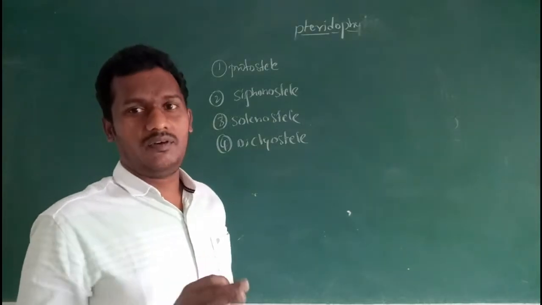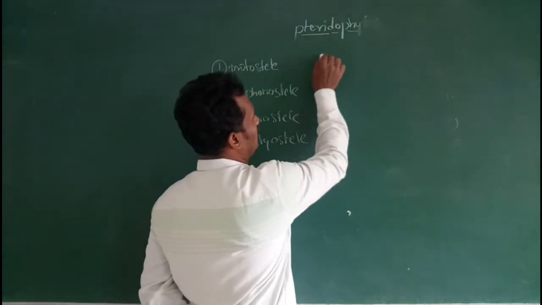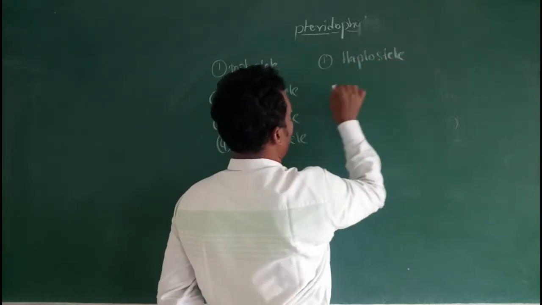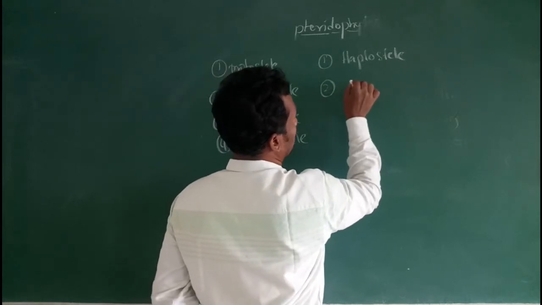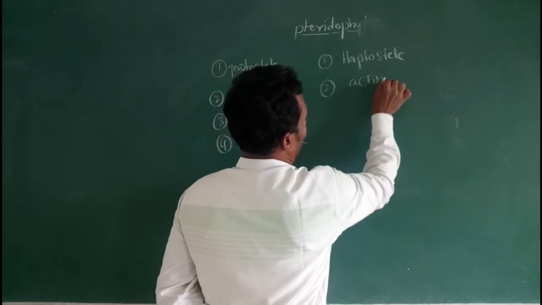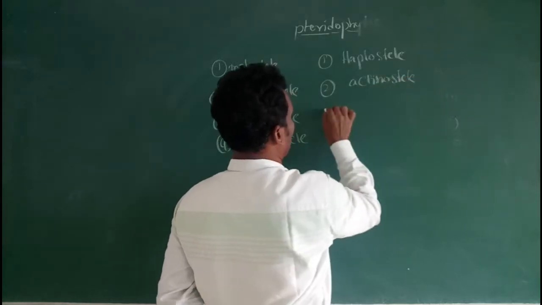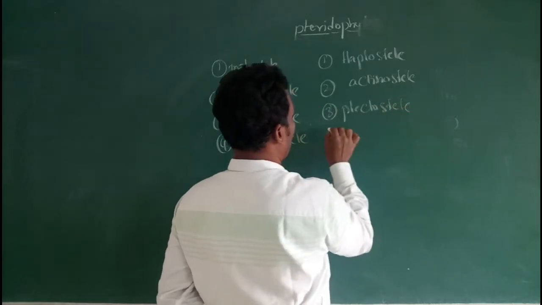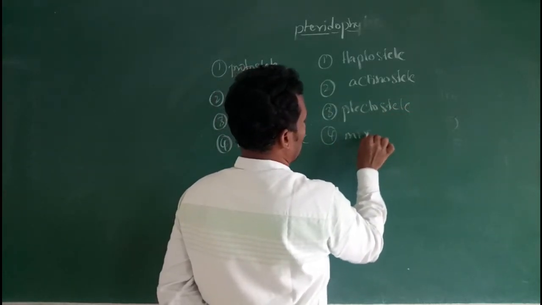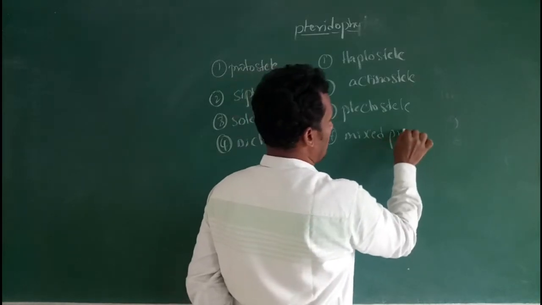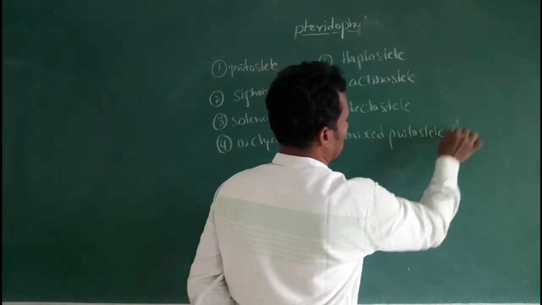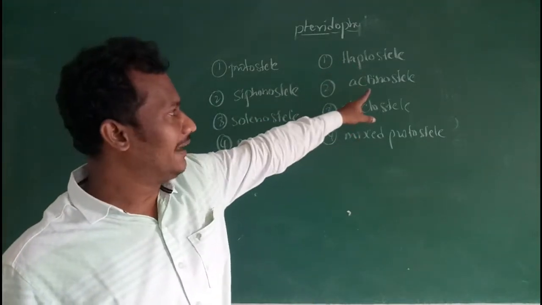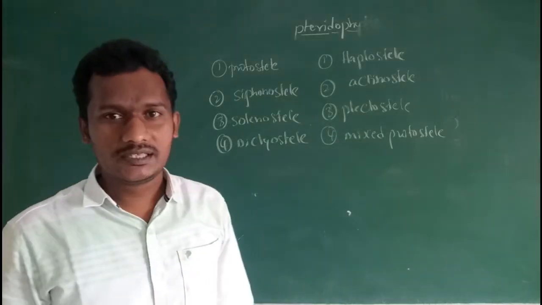Protostele has four further types: haplostele, actinostele, plectostele and mixed protostele.